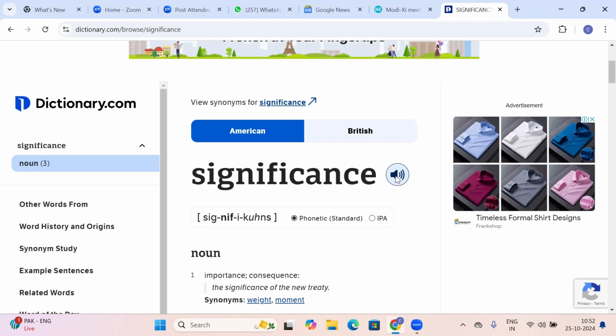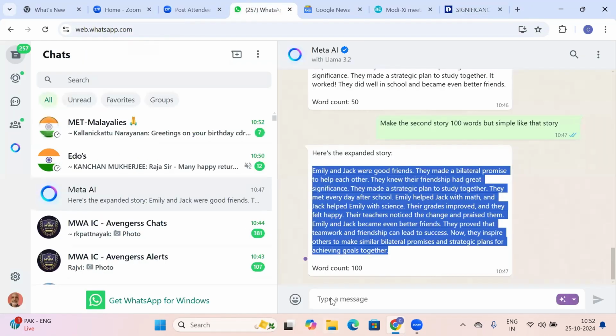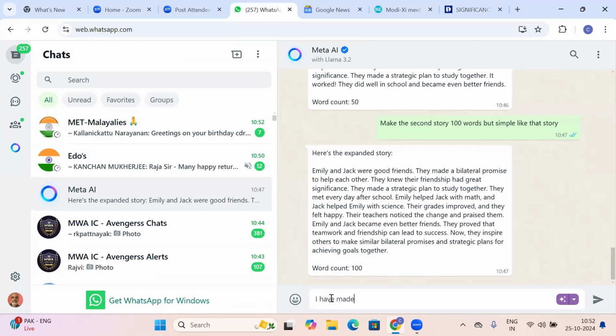Now, our job is to make use of it in a sentence. Let's say significance, and make a sentence of your own. And if you are not sure whether that sentence is correct or not, then go back to Meta and say, okay, this is a sentence I have made using the word significance. Please tell me if the sentence is correct.